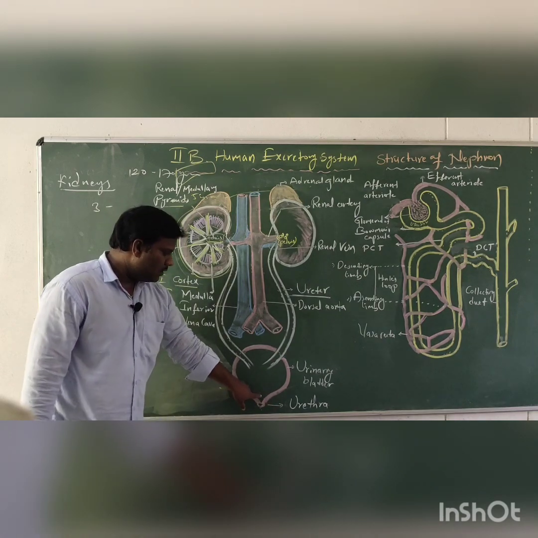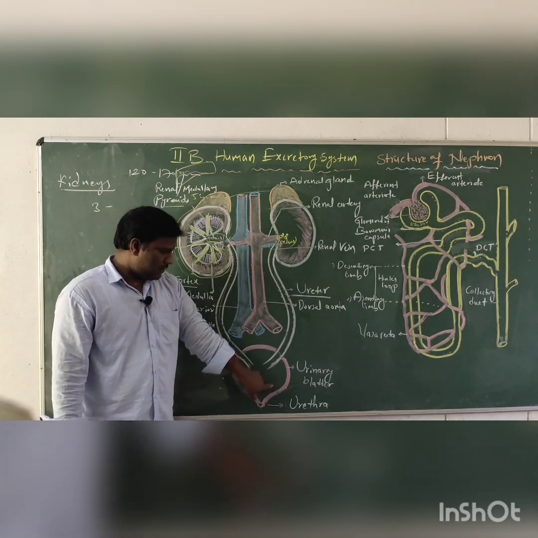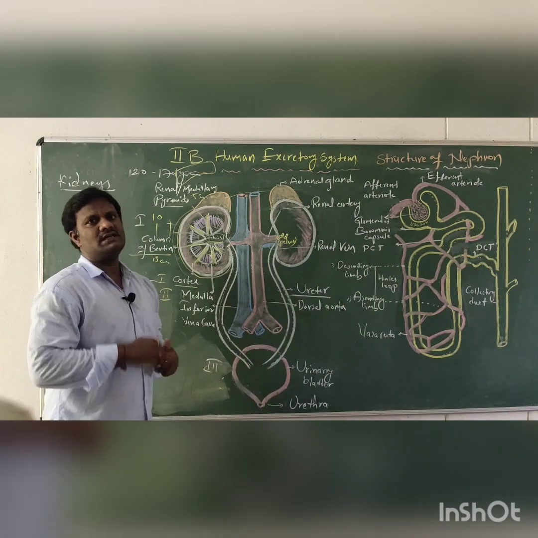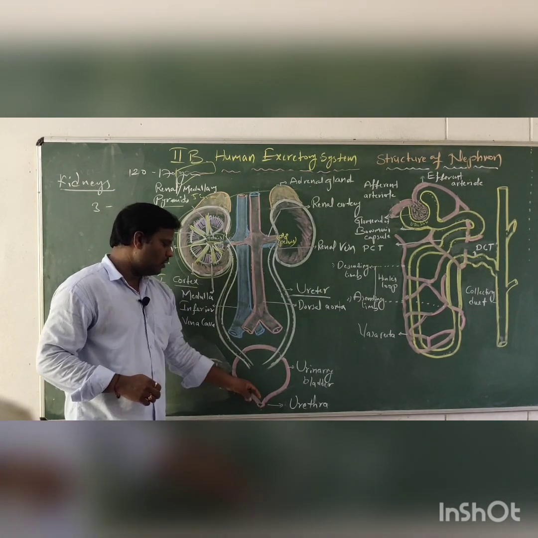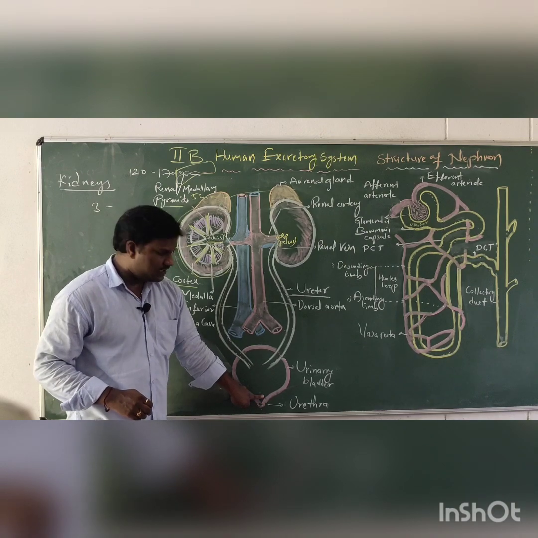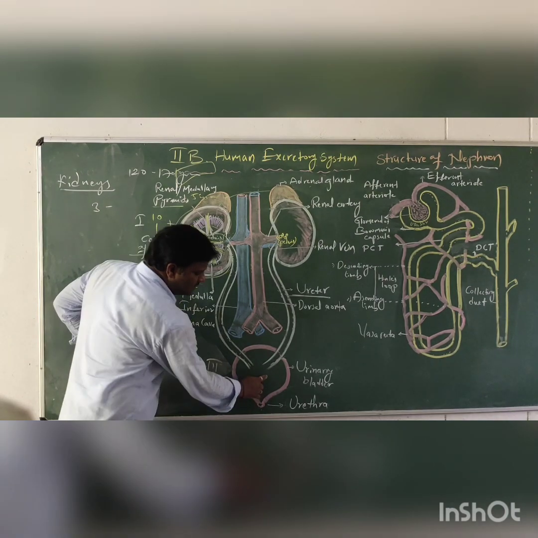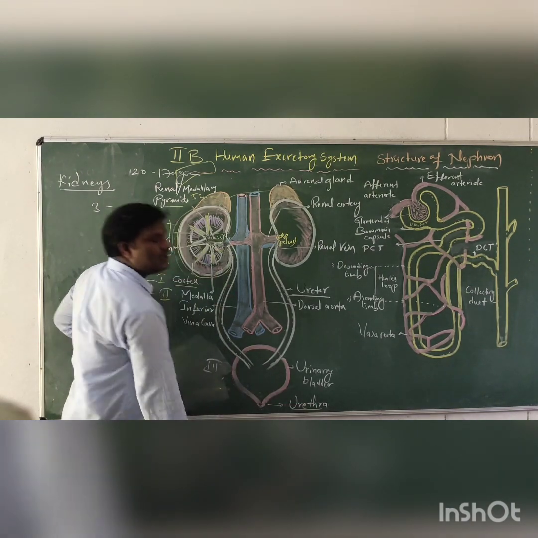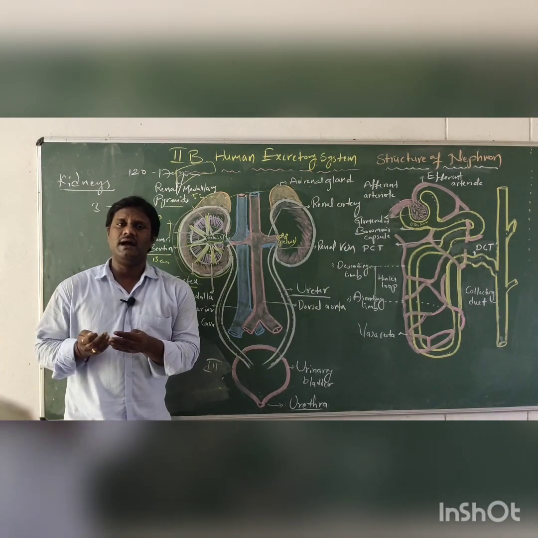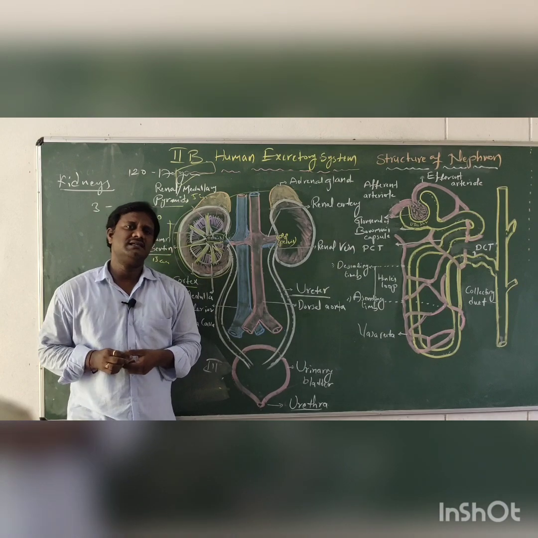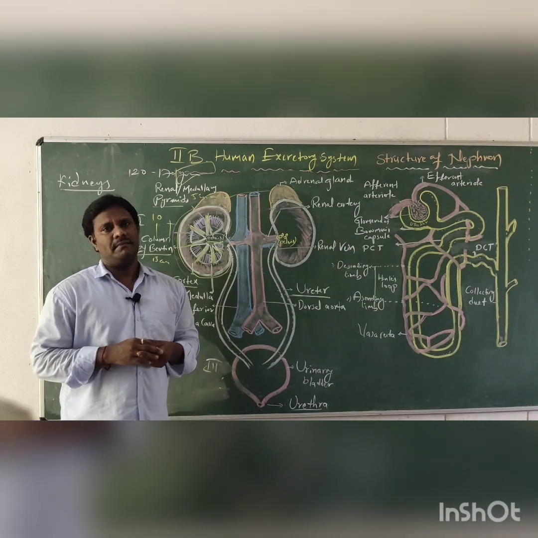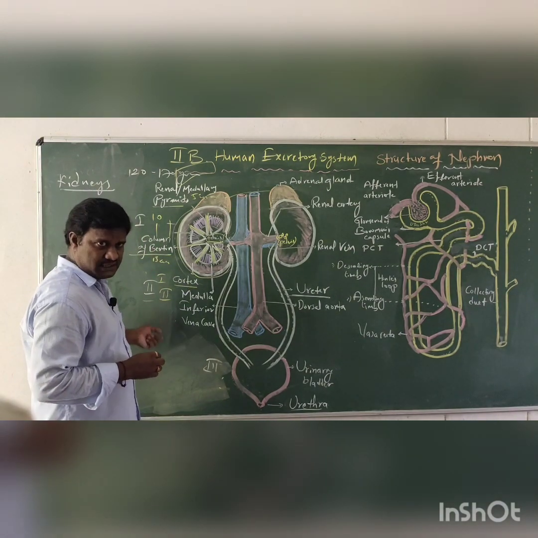At the opening of the neck of the urinary bladder, both smooth muscles and striated muscles are present, and the urinary bladder opens outside through the urethra. The urethra opens in the vagina in females and the penis in males. So this is the structure of the kidney.